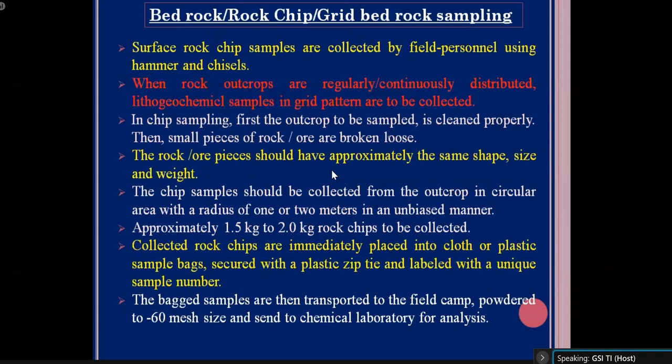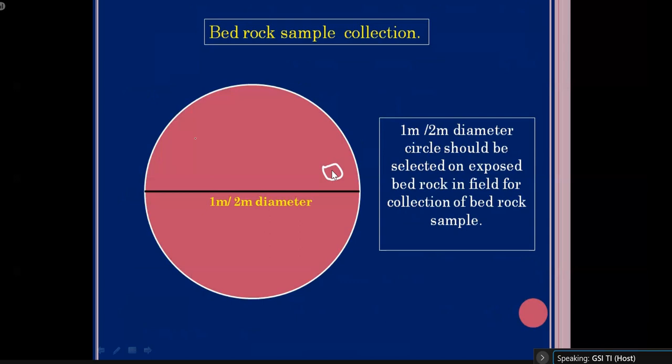Okay, after that, we have to select an area of a circle with a radius of 1 meter or 1.5 meter. In this 1.5 or 1 meter radius circular area, we have to continuously chip the rocks within that particular circular area. See, this is a circular area on the exposed bedrock surface.